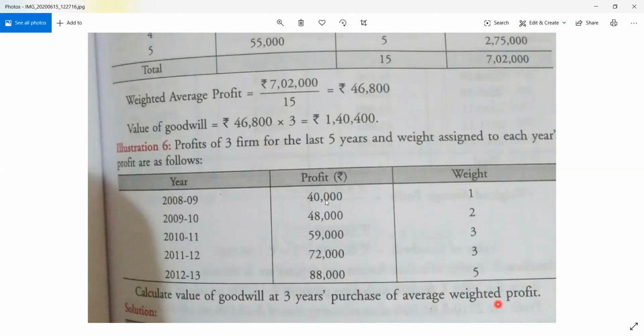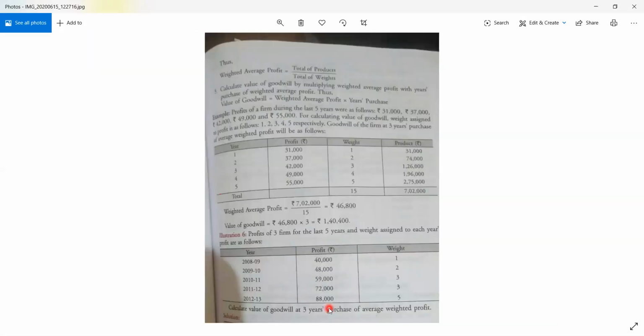I'm repeating the question once again. Profit for the last 5 years is given like this: 40,000, 48,000, 59,000, 72,000, and 88,000. And the weight has been given accordingly: 1, 2, 3, 4, and 5. Then it is given to calculate the goodwill at 3 years purchase of the weighted average profit.